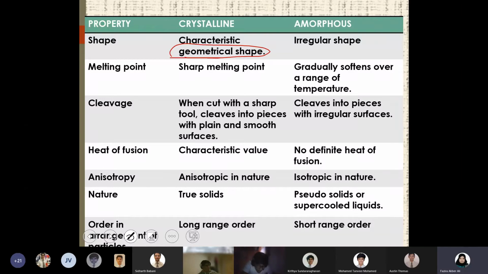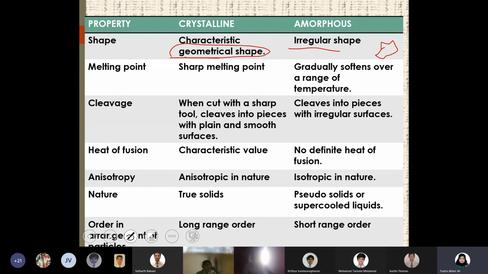But amorphous is a solid, and we know that solids have a particular definite shape, but that shape will be irregular. You cannot say that it is a perfect cube, or a perfect square, or a perfect diamond shape. You cannot compare it with a geometrical shape. Already non-geometrical shapes are there, rhombic, orthorhombic, like that. It will have a shape, but you can't compare it with a particular geometry. So that is the difference between crystalline and the amorphous solid.